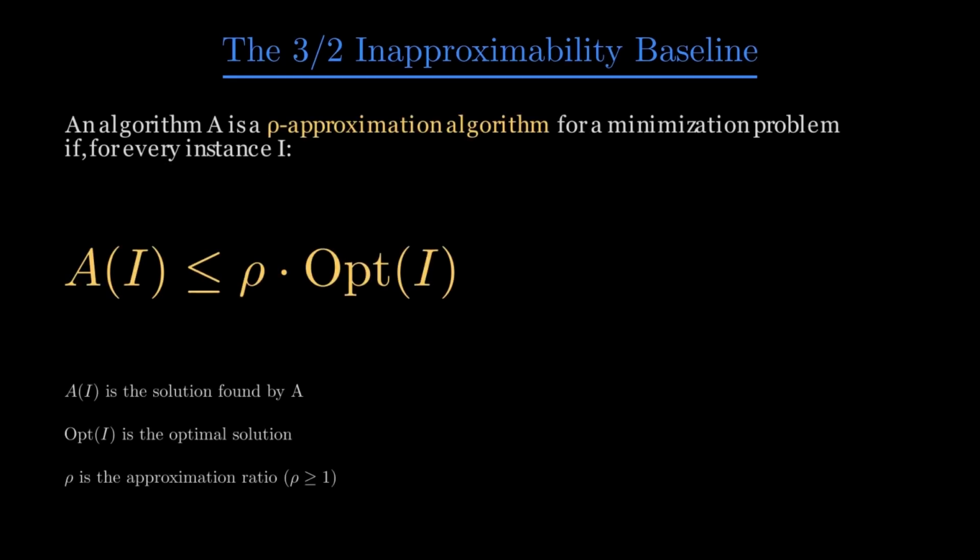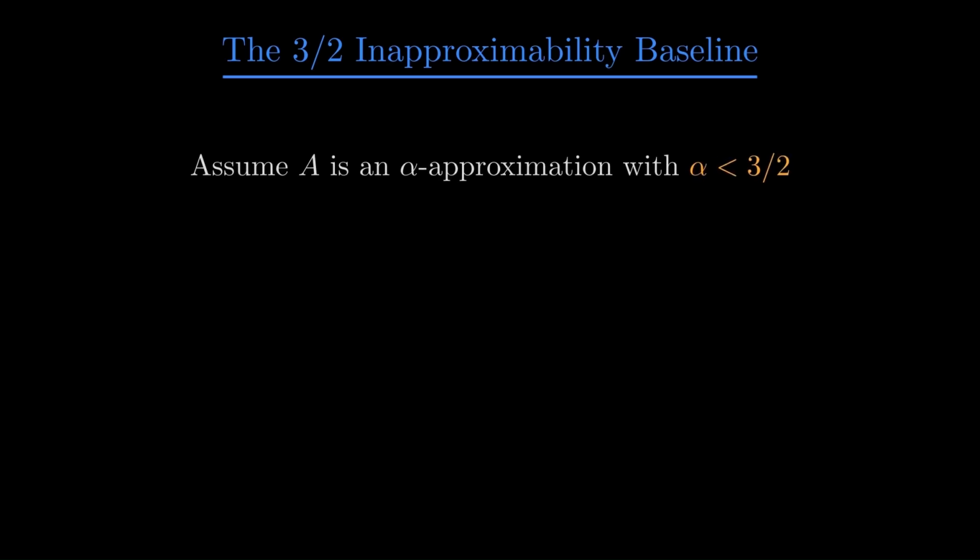A nice outcome of this reduction is that we are able to prove the lower bound of alpha for approximation algorithms. Let's assume A is our algorithm with an approximation ratio less than 3/2. The output S given by our algorithm A has to lie between the optimal value and alpha times the optimal value. Using this inequality, we get two cases to consider.